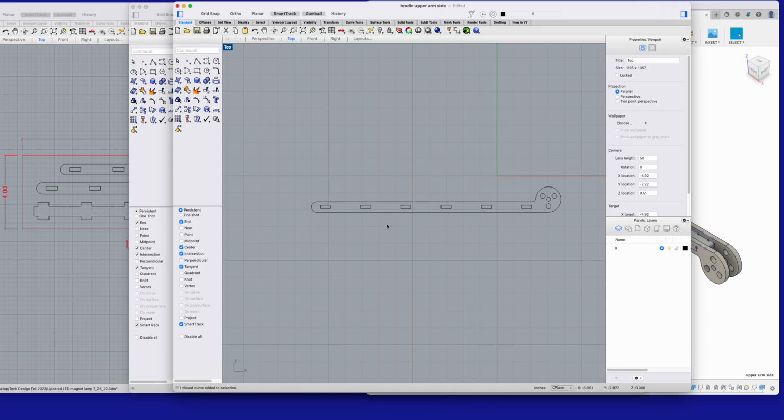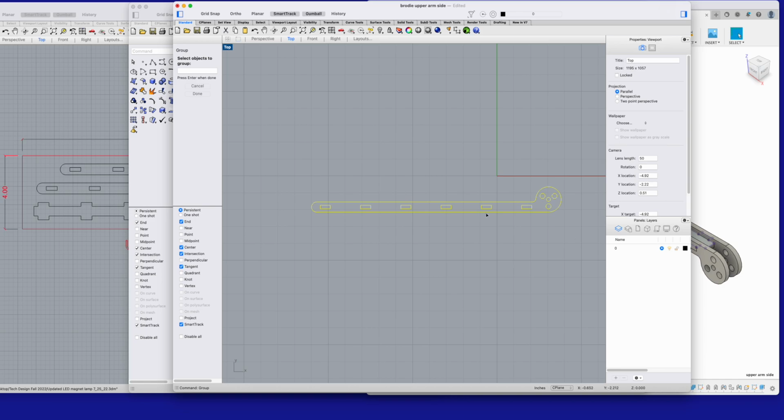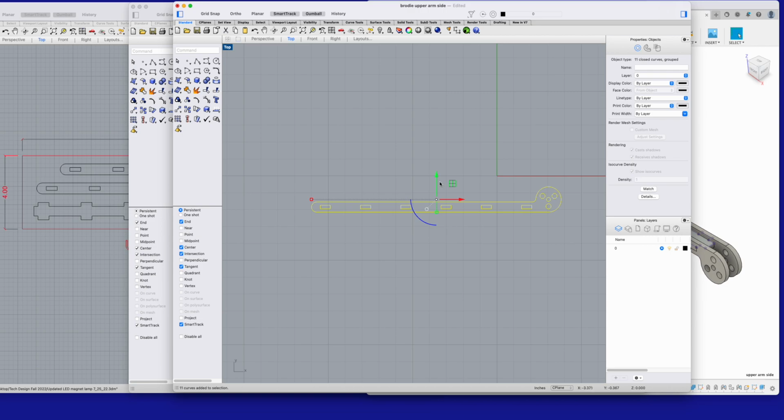What we want to do is move them around as one unit, and eventually we're going to copy them as well. So next we want to group these objects together. I'm going to go up to the command line and type in group, hit return, and then select the objects with a window. Click on that, get everything selected, hit return, and now when I click on this, I can move all those objects around as one unit.